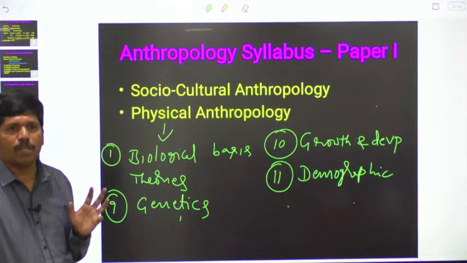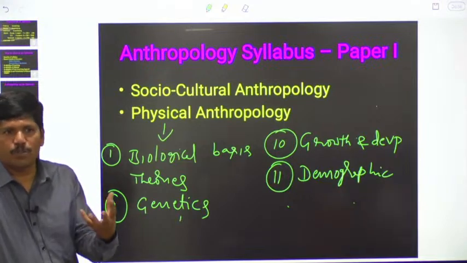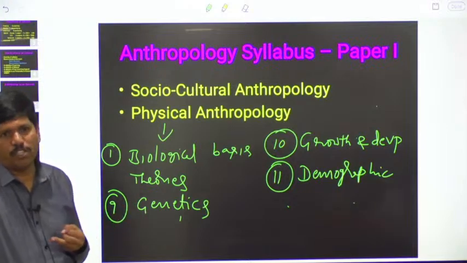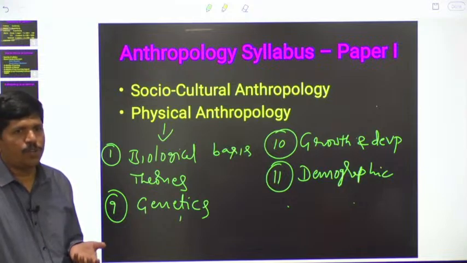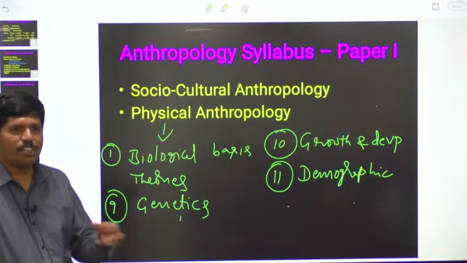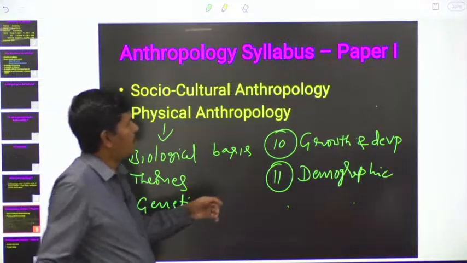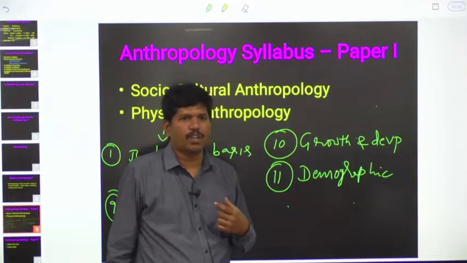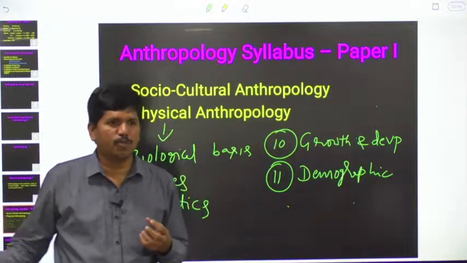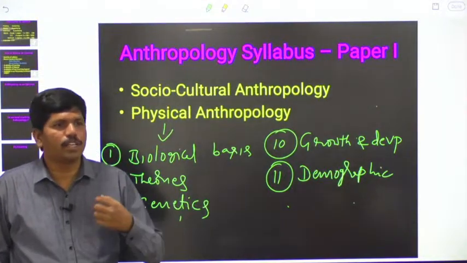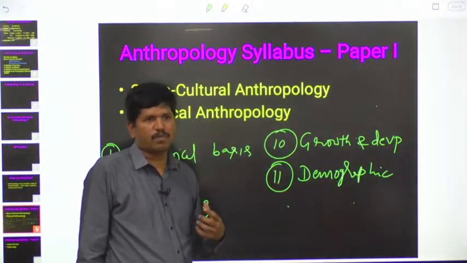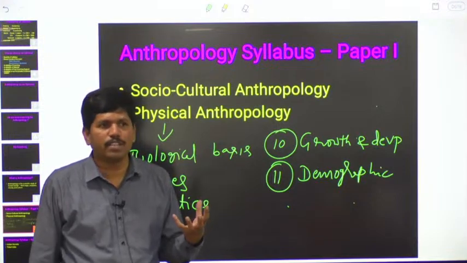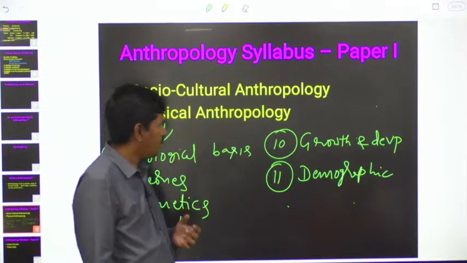Accordingly, fertility of a female. Fertility of a female means the ability of a female to produce children. Their economic status and political ambitions, joint family systems, widowhood, different ways, some modern concepts, live-in relationship and other things. Because of all those things, how the fertility of a female is being changed, we will study here. Not only the fertility, we will also study the death rate, mortality. What are the factors that influence death rate? We will study in demographic physical anthropology. Here we will study reproductive biology. Apart from reproductive biology, we will study the factors influencing birth rate, death rate and fertility of a female.